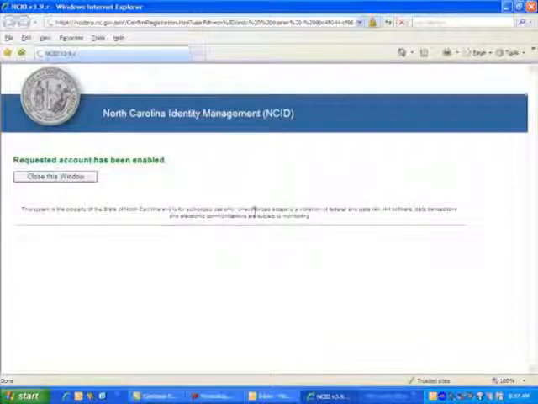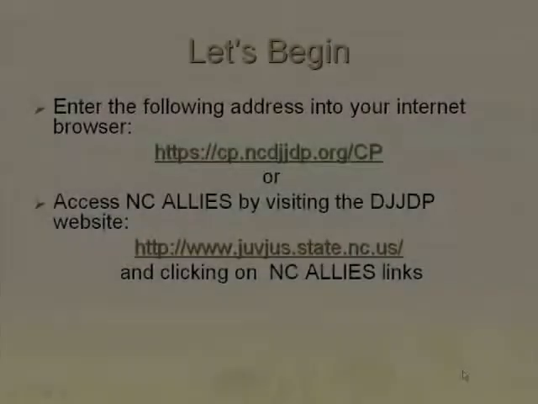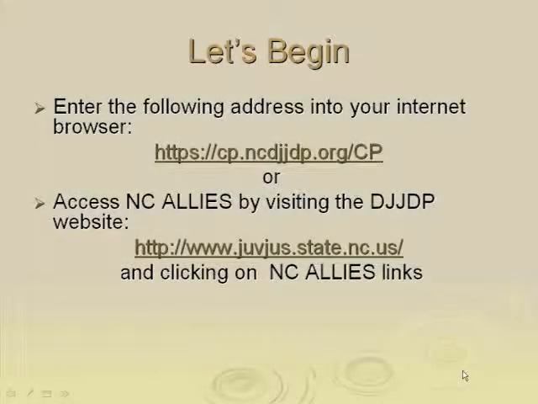You have now registered with the North Carolina Identity Management System. Close the window. You are now ready to register for access to the NCID's online application system. The next module will take you through the steps for registering with NCID's and beginning your program agreement.